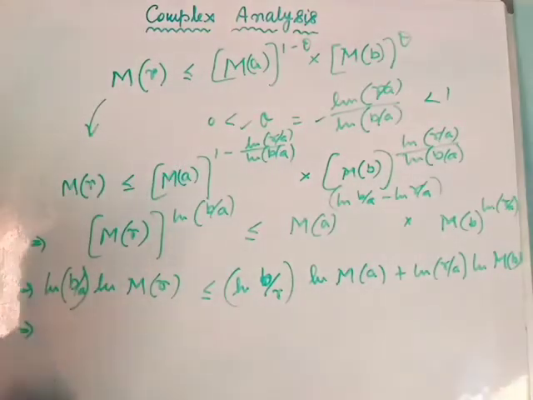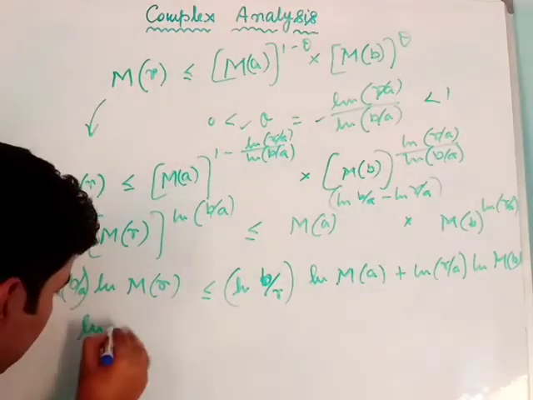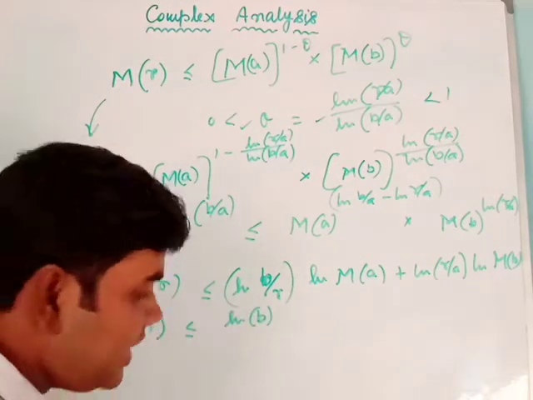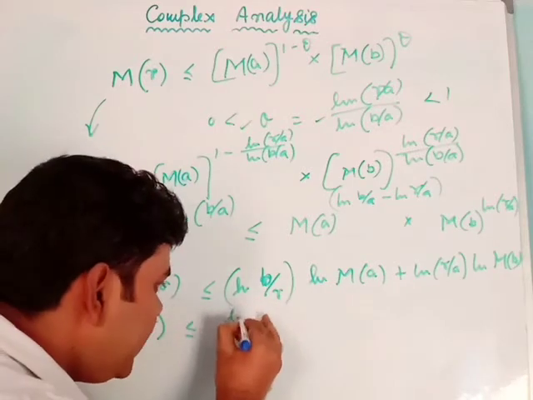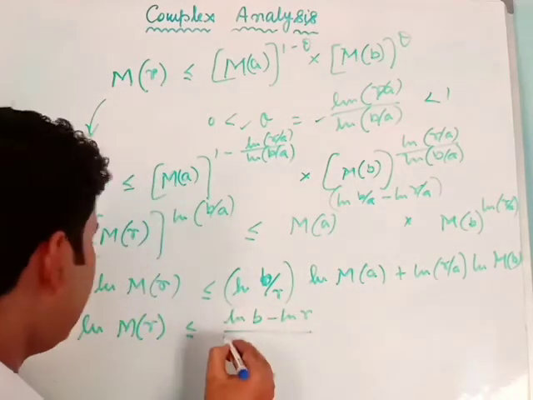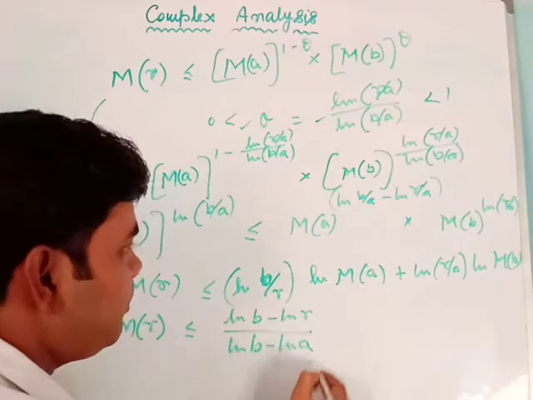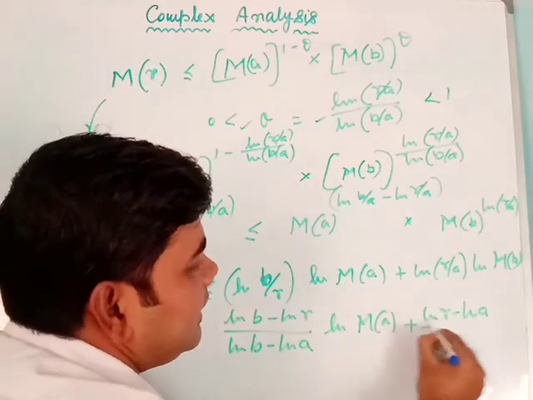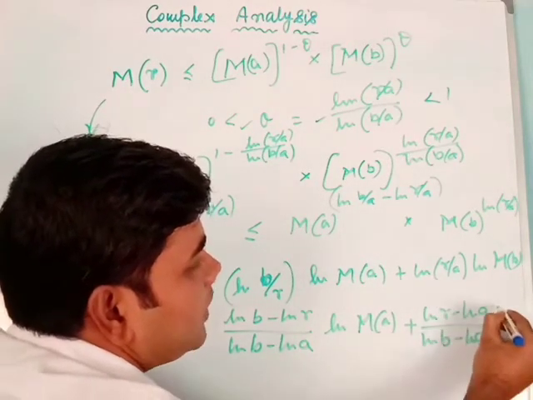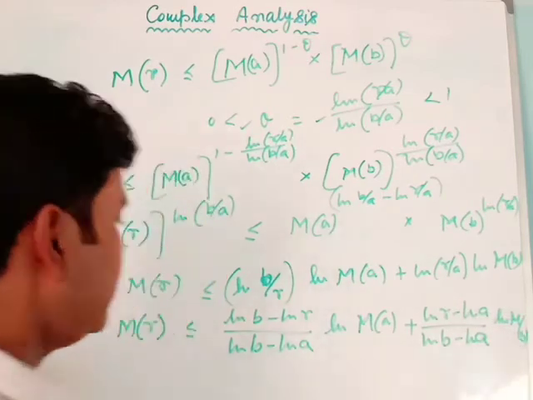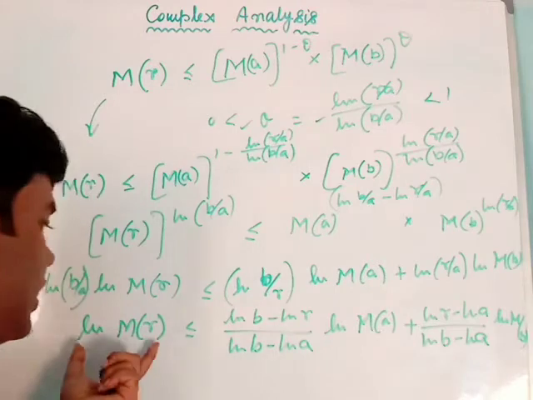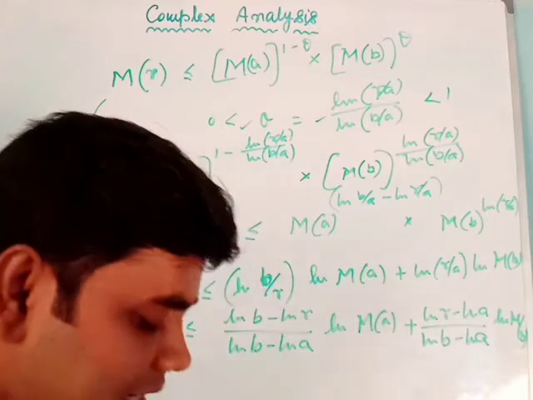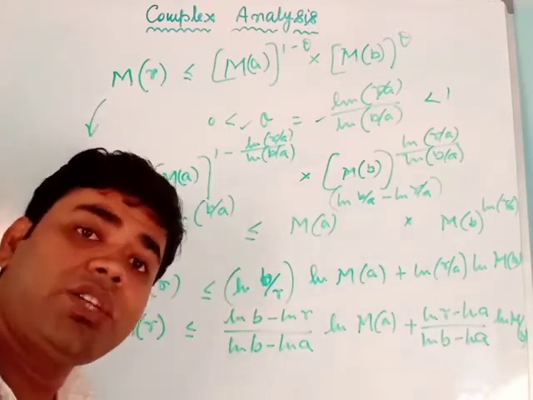So we will get ln M(r) is less than or equal to ln b minus ln r, divided by ln b minus ln a, into ln M(a), plus ln r minus ln a divided by ln b minus ln a into ln M(b). So this gives the convexity of ln M(r) with respect to ln r. So we can tell that Hadamard's three circles theorem gives the convexity of the function ln M(r) with respect to ln r.